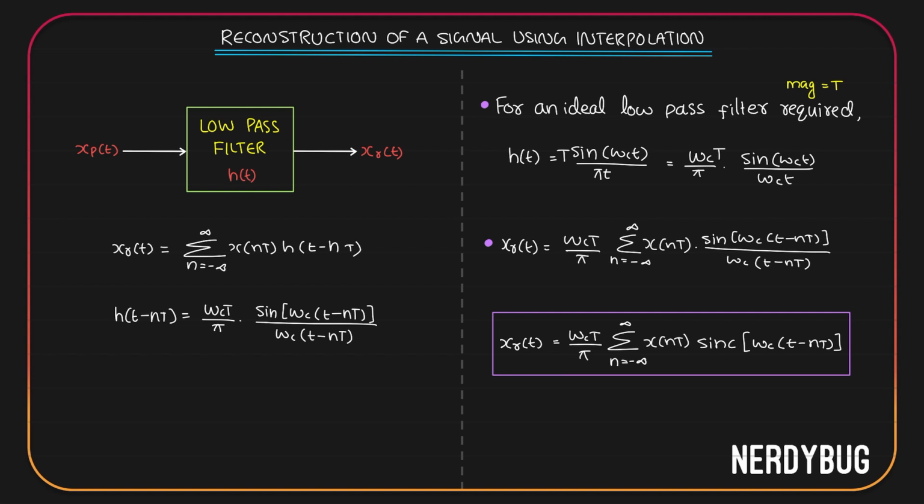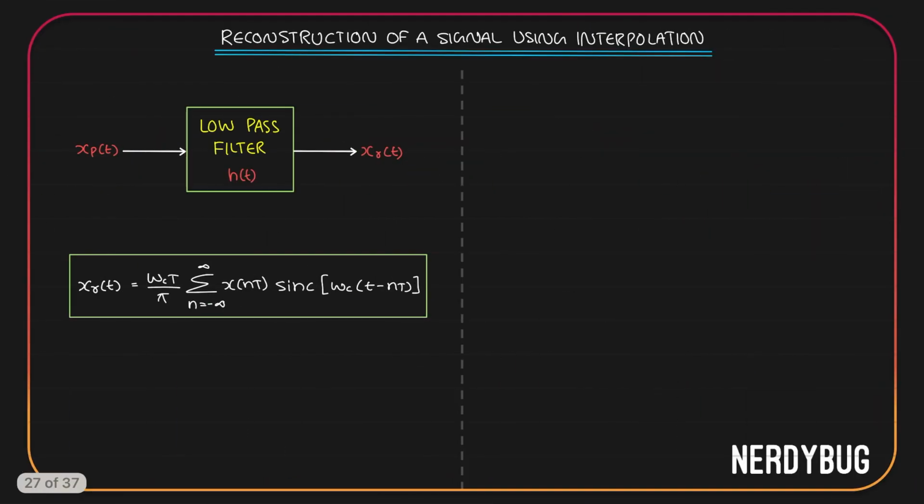I know you might be feeling the equation has become very complicated. It is going out of your hands. But trust me when I tell you, this is a very simple equation. I'll show you how. We got xr of t is omega ct by pi, summation from n equals minus infinity to infinity, x of nt multiplied by sinc of omega c into t minus nt.